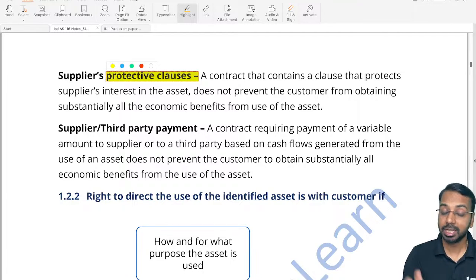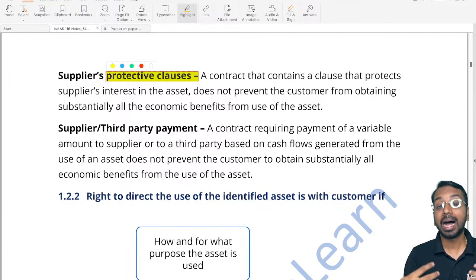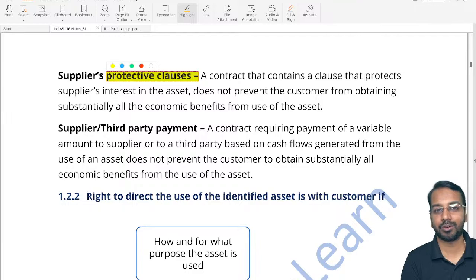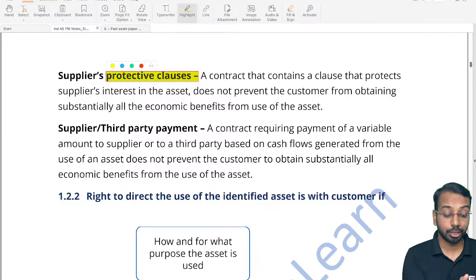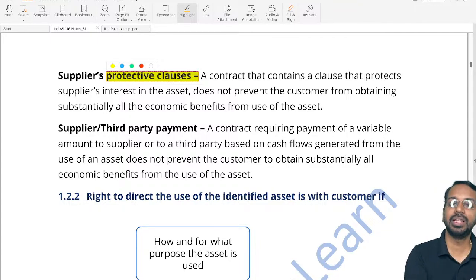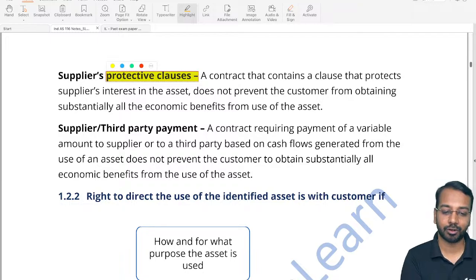Protective clauses. So within the terms of the contract, even if the supplier has protective clauses, within that area which is allowed in the contract, I should get the benefit. For example, if you are using a hostel room, what is the benefit of a hostel room? You can stay and you can study there, you have a place to stay. So there, you are able to use it within the terms and conditions governed in the contract.